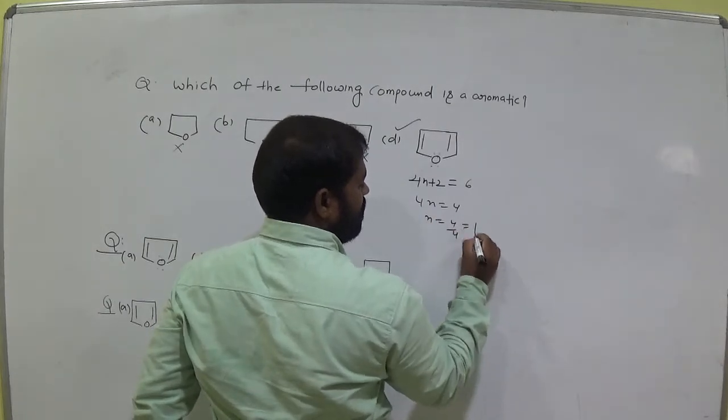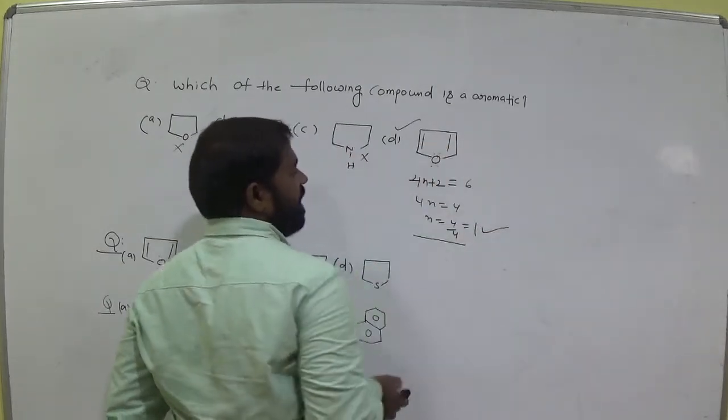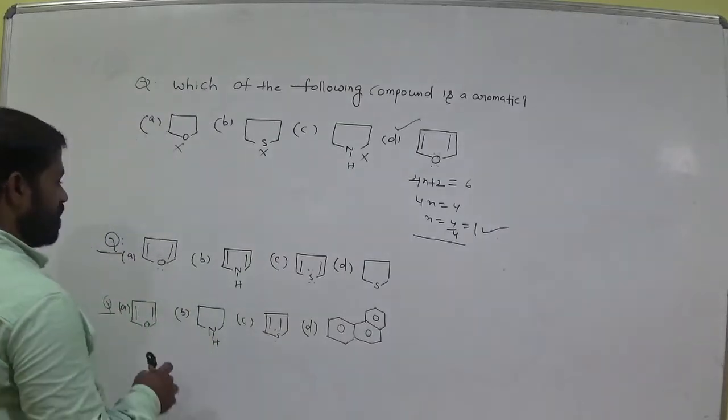4n equals n, a positive integer. Okay, so this is aromatic. These are not. Come to here. So now this is not aromatic.